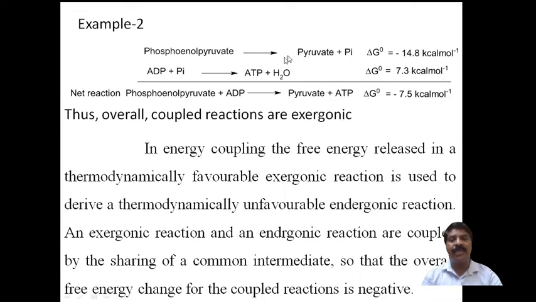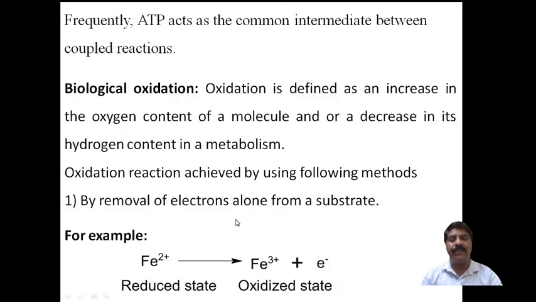Usually it will be Pi here. The overall free energy change in the coupled reaction is negative. Frequently, ATP acts as the common intermediate in a coupled reaction.